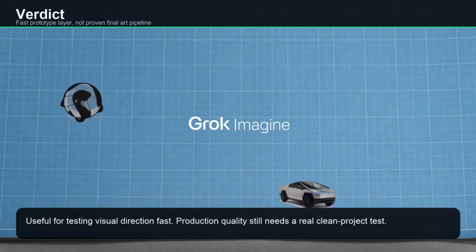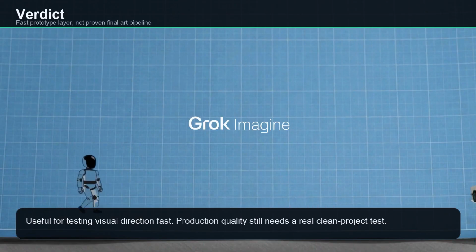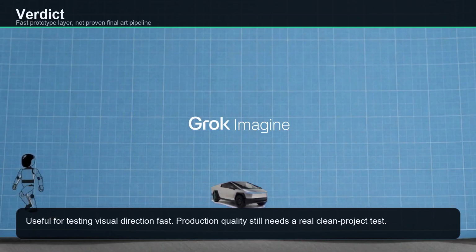My verdict is cautiously positive. For prototypes, this looks fast and useful. For shipped game assets, I would want a real clean project test next.